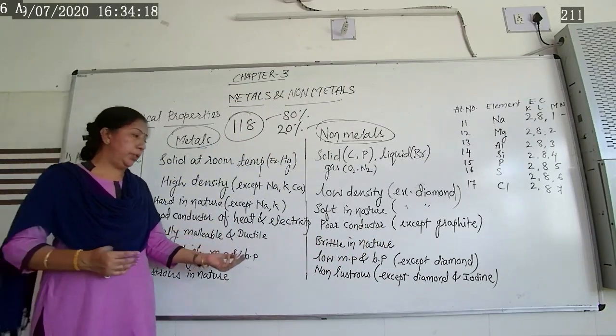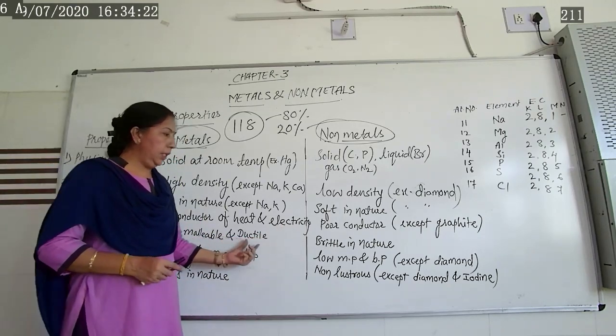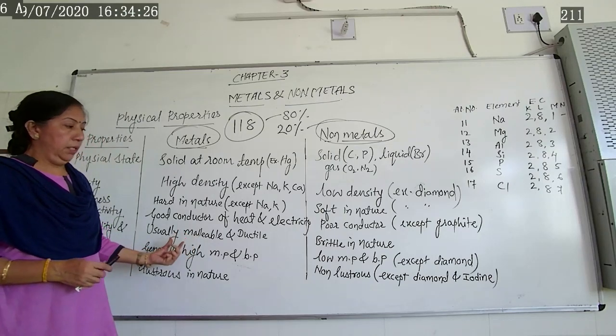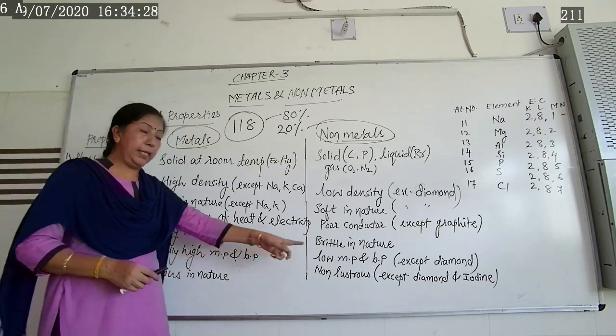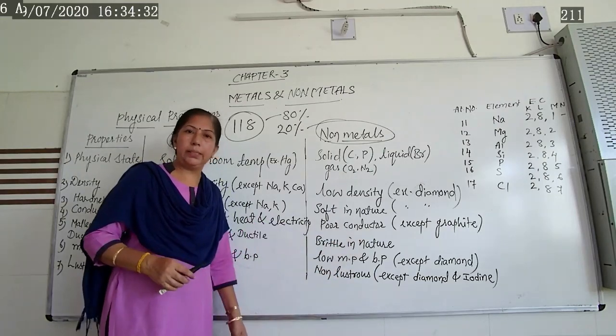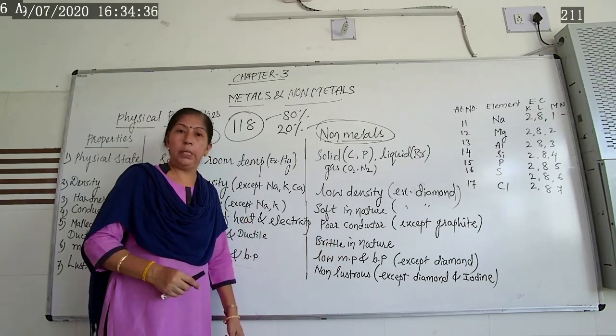Now let us learn about the ductility of non-metals. So non-metals are brittle in nature. That means what? Non-malleable as well as non-ductile. One cannot draw thin wires from non-metals.